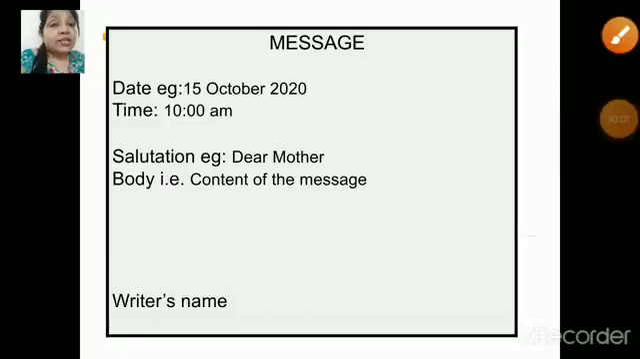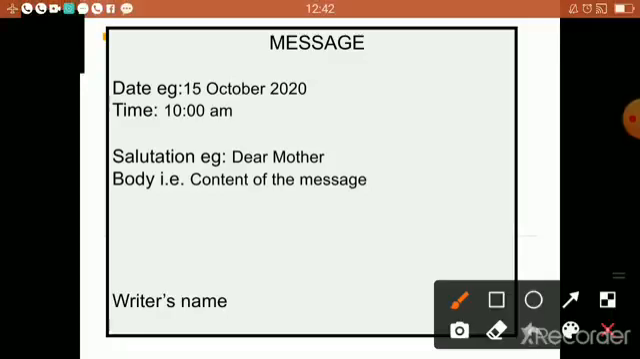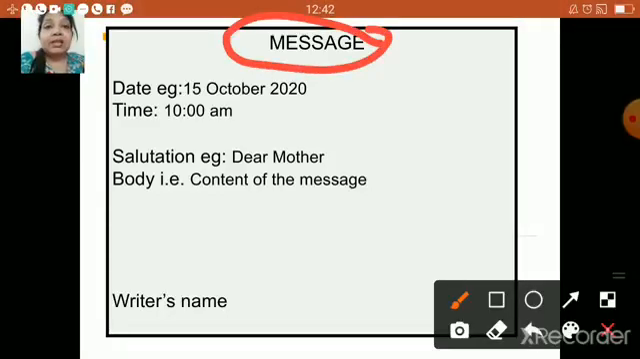Now children, let us quickly check the format of the message. As we have already discussed, we are going to write message in very bold and capital letters in the middle of the page, right? Now towards the left-hand side, let us mention the date which is in the expanded form, that is 15th of October 2020. Now as you know children, today's date is 28th of January 2021.